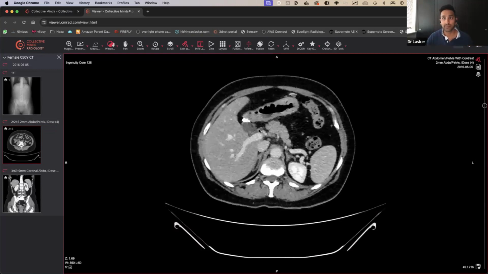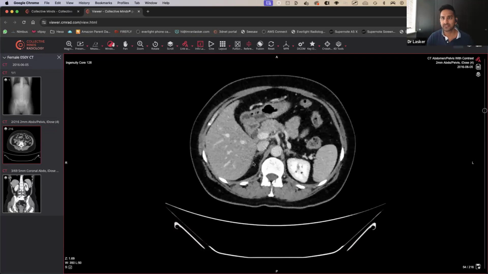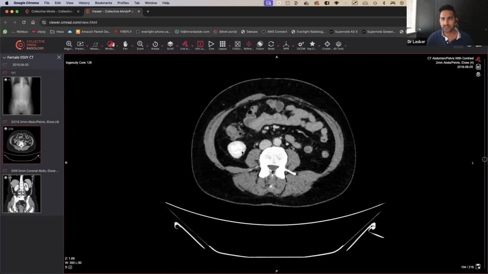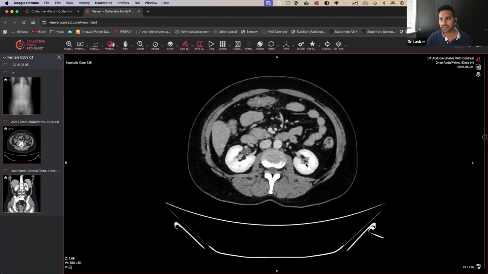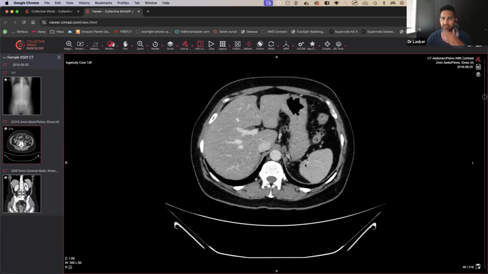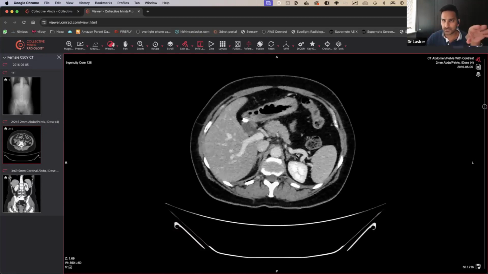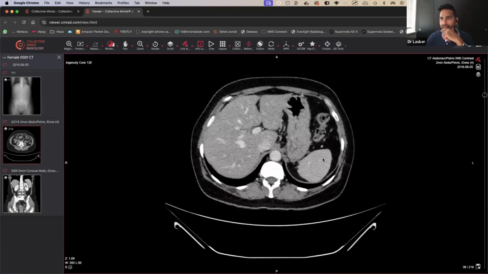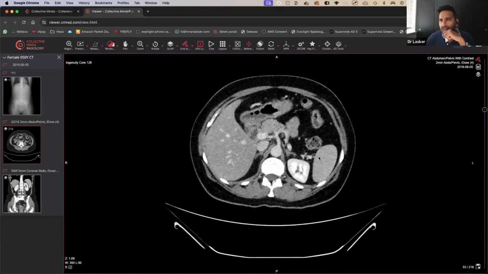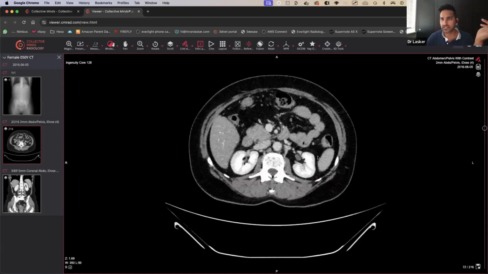What else can cause pain in the abdomen? Pancreatitis could cause pain. Pancreas looks okay though. Let's look at the kidneys. Kidneys look okay there, and let's look at that kidney over there, and that looks okay as well. Adrenals don't usually cause pain, but if I'm looking there anyway, I'll have a look. Good. Then we'll have a look at the spleen. Spleen looks okay, doesn't look like there's any laceration. So we're running out of things that could be causing pain.